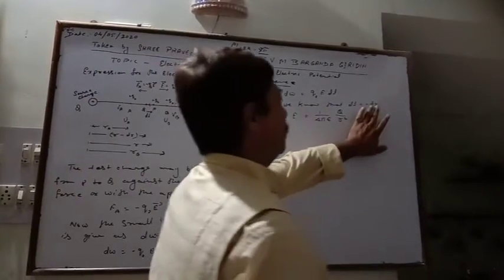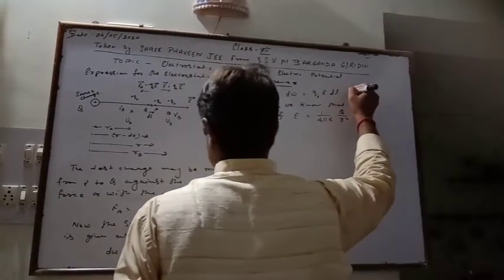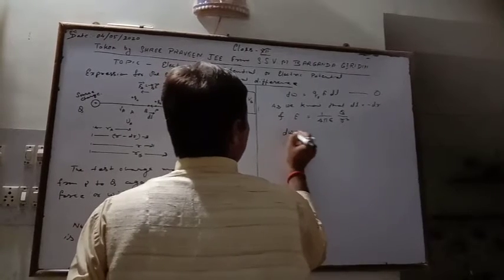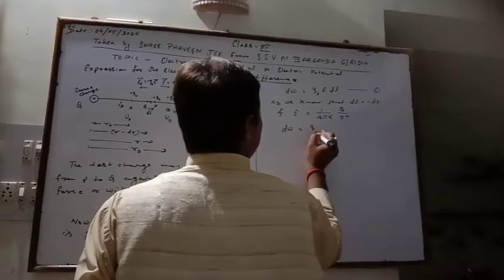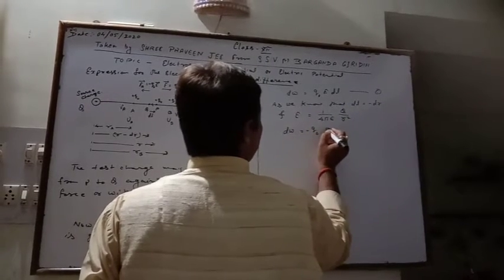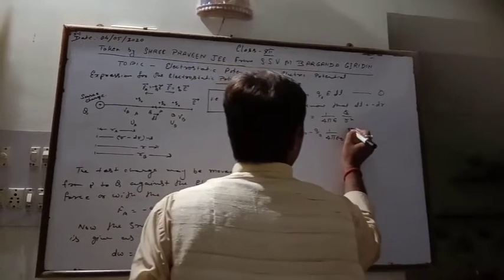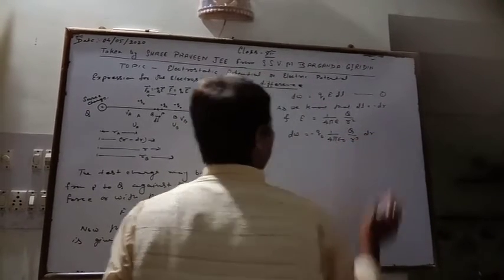Now these two should be placed in the above relation. In that case, dW becomes q naught times minus 1 by 4 pi epsilon naught q by r square into dr.